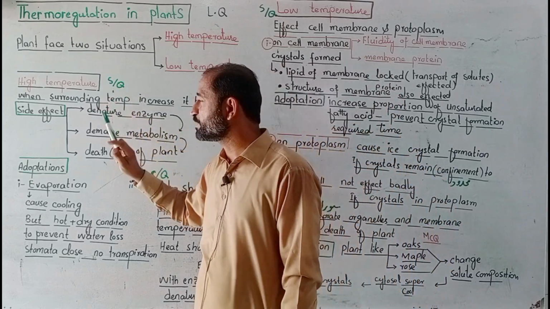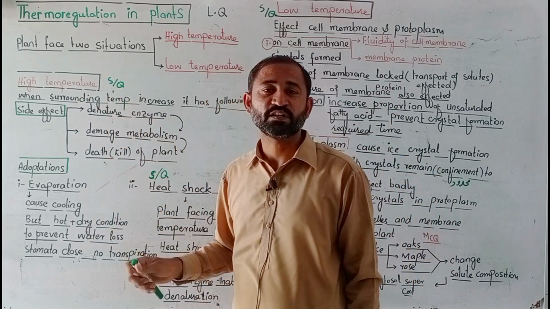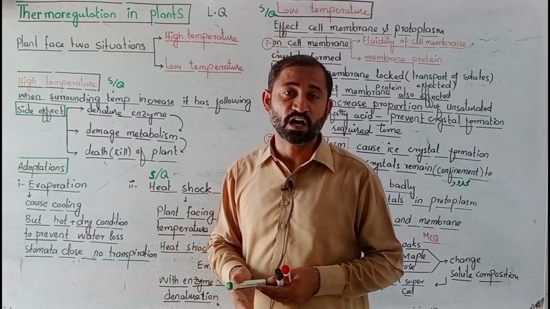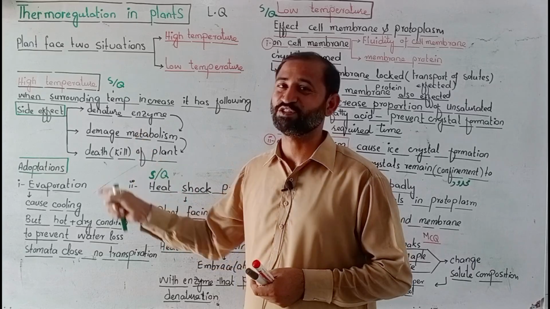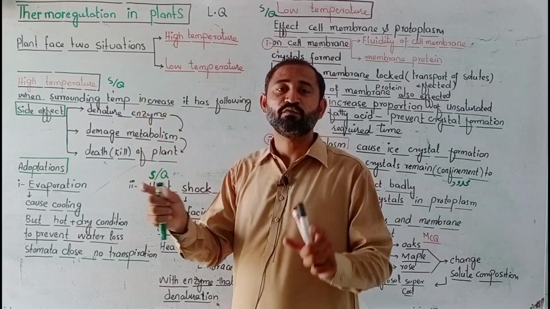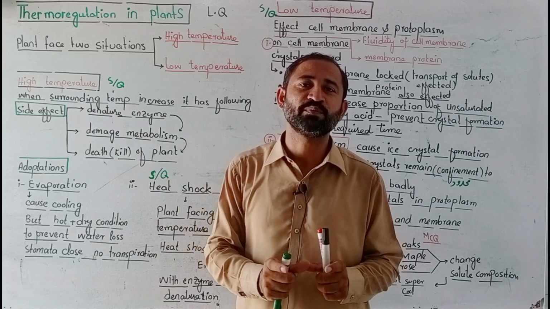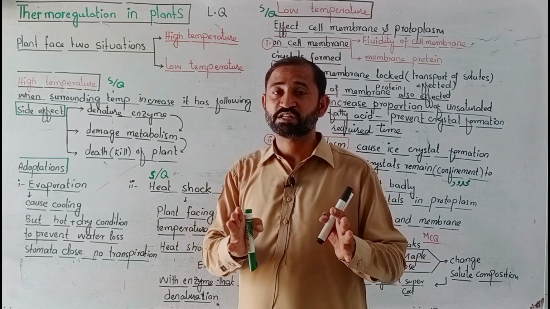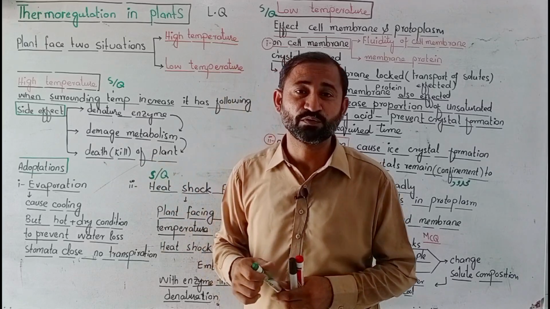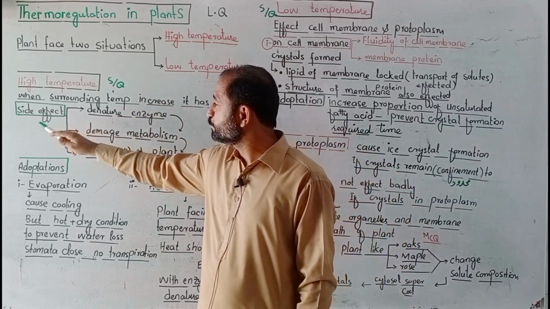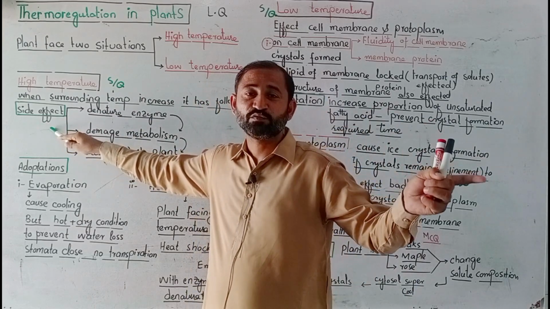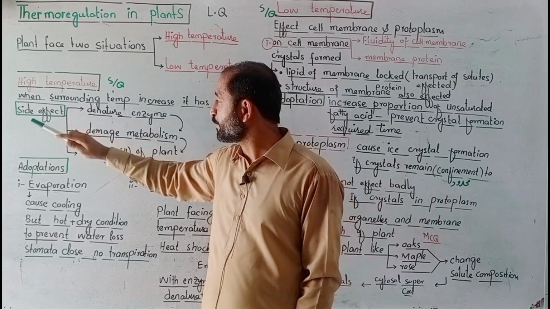First of all is high temperature. This question may come as a short question: when the outer temperature is high, what are the adaptations of the plant to face this situation? This is also an MCQ. So when the outer temperature is high, you have to make small headings to attempt this question. It will make it easy for the examiner to see that the student has written all things about this answer. So the first heading you will form is about the side effect.